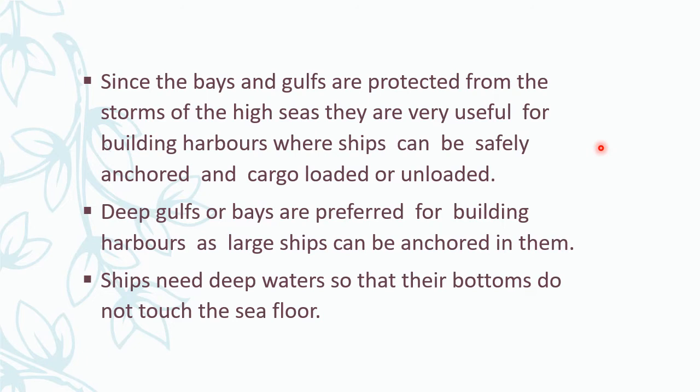What are harbors? Where ships can be safely anchored. Anchored means, suppose buses will go to the RTC complex, same like that, trains will stay in the railway station. In the same way, ships are also anchored in harbors, safely anchored, and cargo is loaded and unloaded.